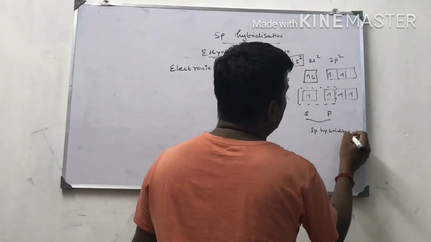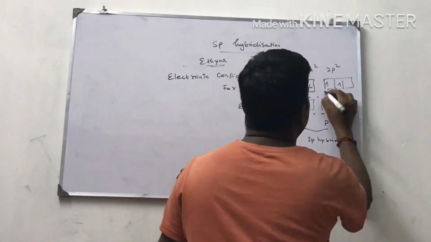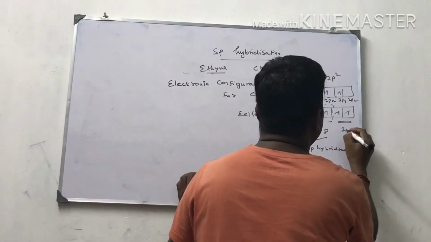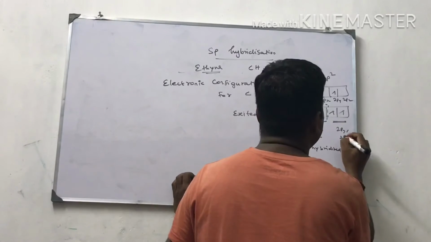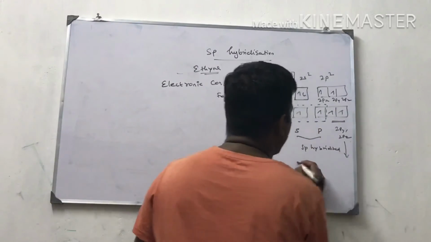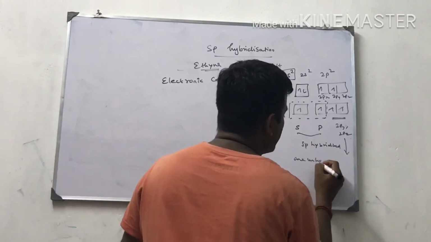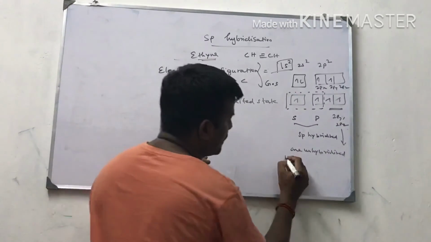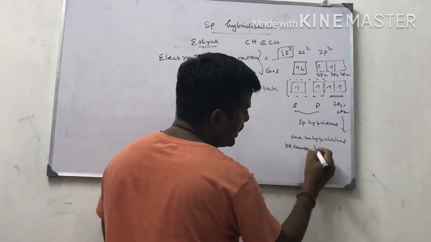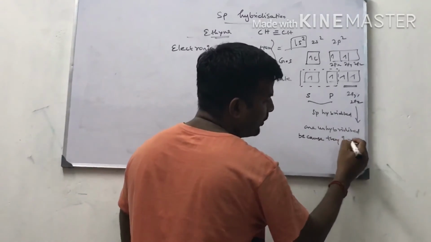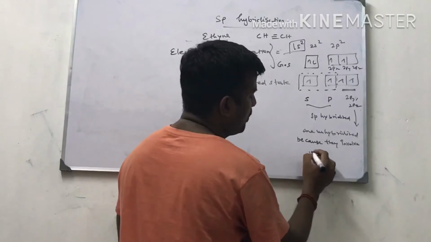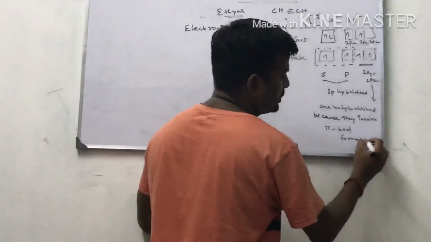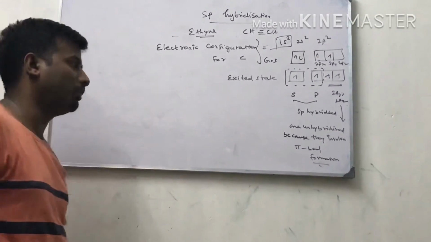The remaining 2p orbitals, 2py and 2pz, are unhybridized because they are involved in pi bond formation. A pi bond is weaker when compared to a sigma bond.